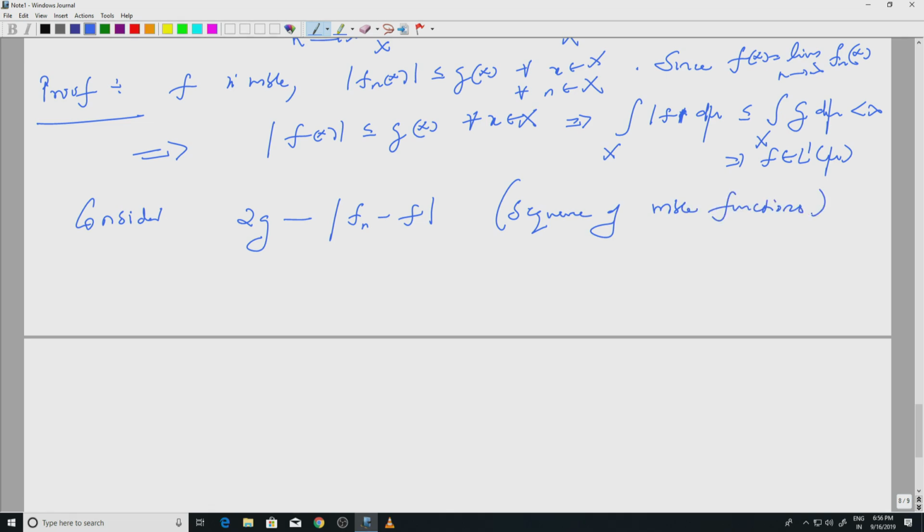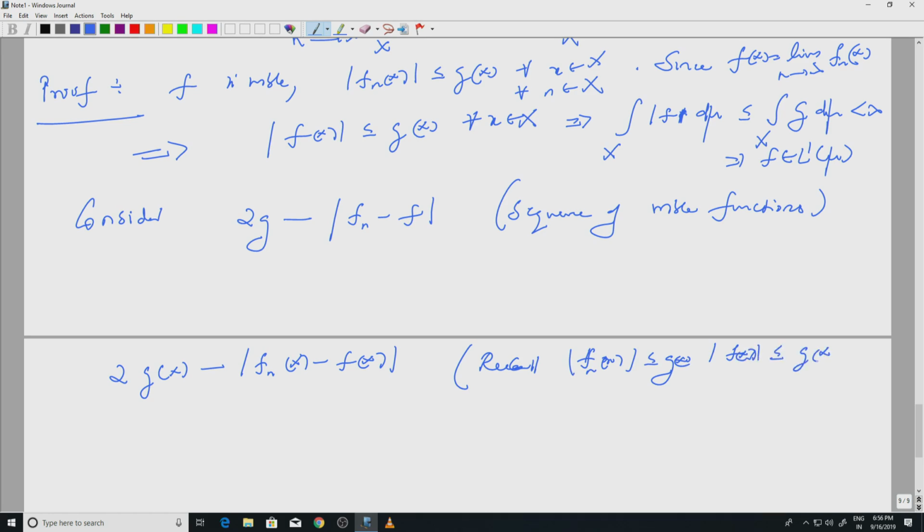So, what does it mean? For each x we are looking at 2 times g(x) minus |f_n(x) - f(x)|, right. But recall that the f_n's and f are bounded by g. |f(x)| is also less than or equal to g(x), right. This is true for every x.